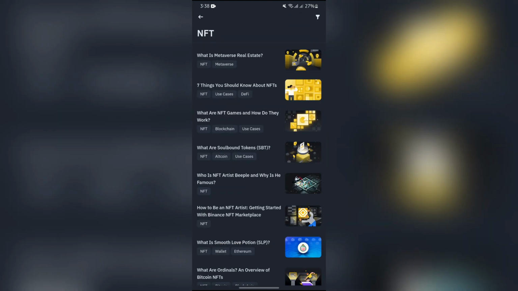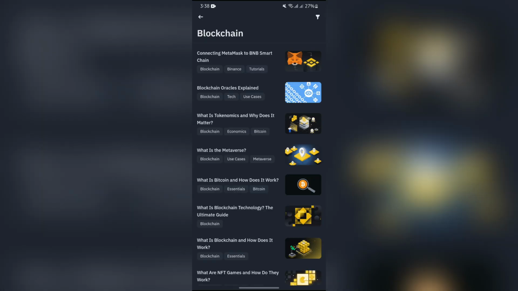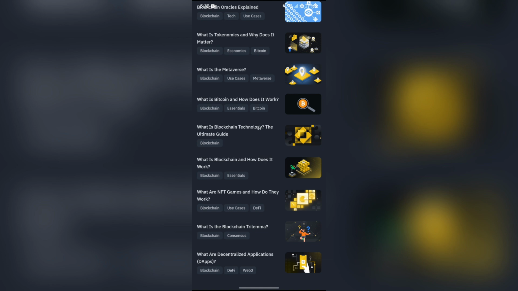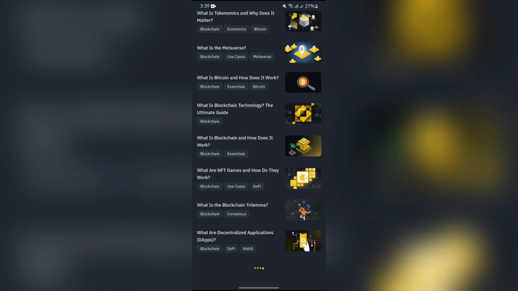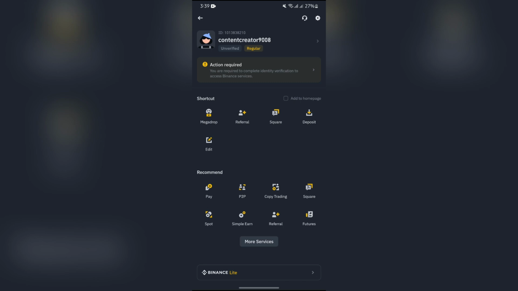And similarly you can see so many others such as blockchain. If you select blockchain, you can also see so many articles and solutions in here. And after reading this, you will learn a lot of things about cryptos, NFTs, bitcoins and many more things. And after that you can easily master your crypto journey, and that's why it is called Binance Square Academy.